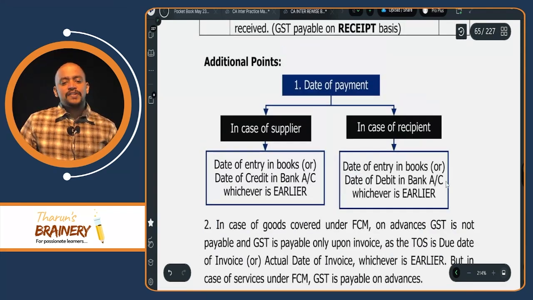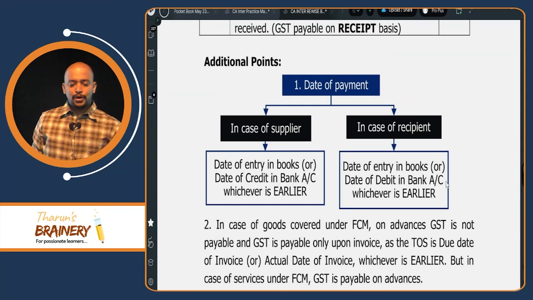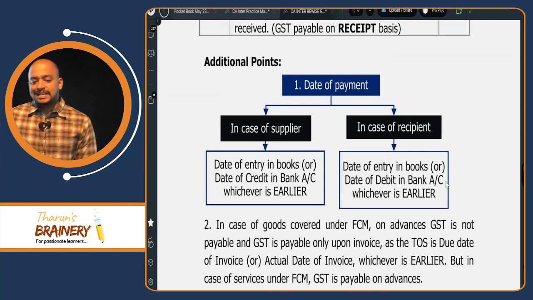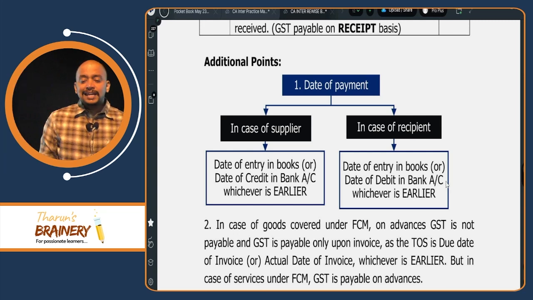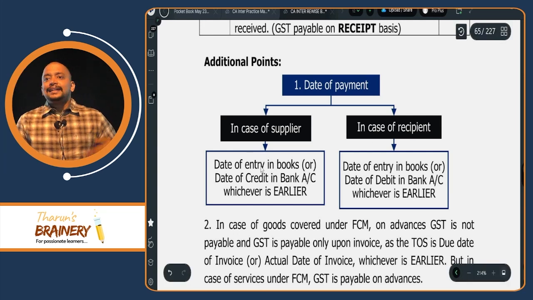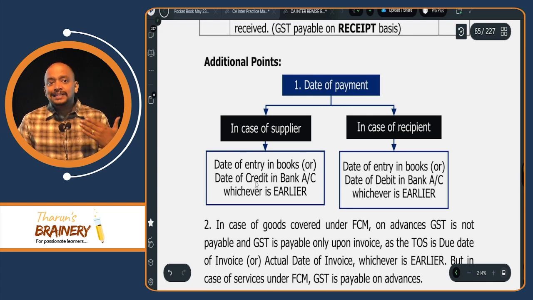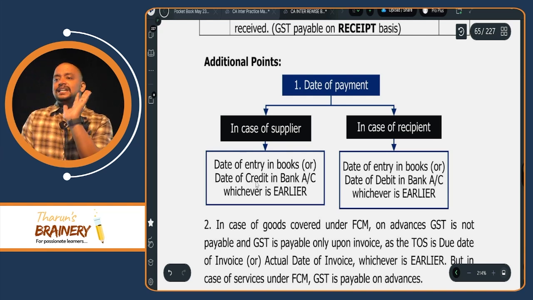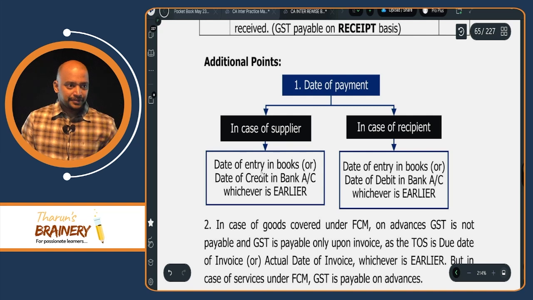Now on this time of supply, we have some additional points. Have a look into that. What will be considered as the date of payment? In case of supplier, the date on which the supplier enters it in his books or the date on which the supplier's bank account gets credited, whichever is earlier, will be taken as the date of payment received.